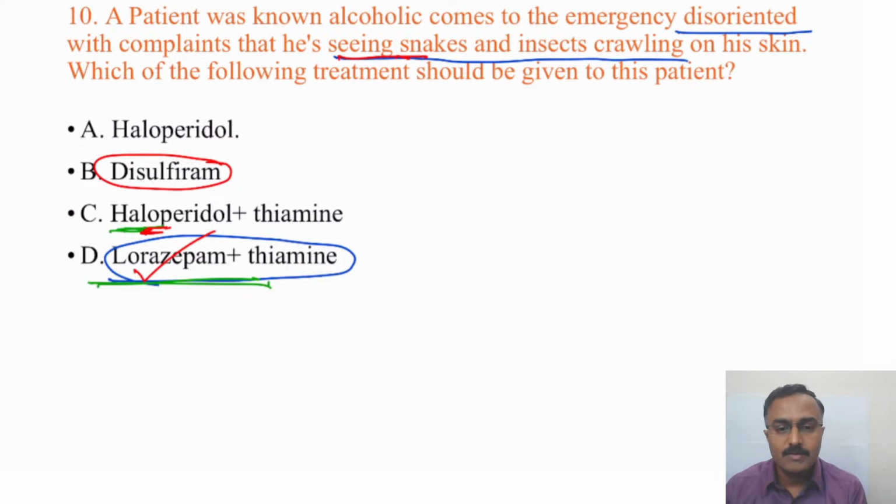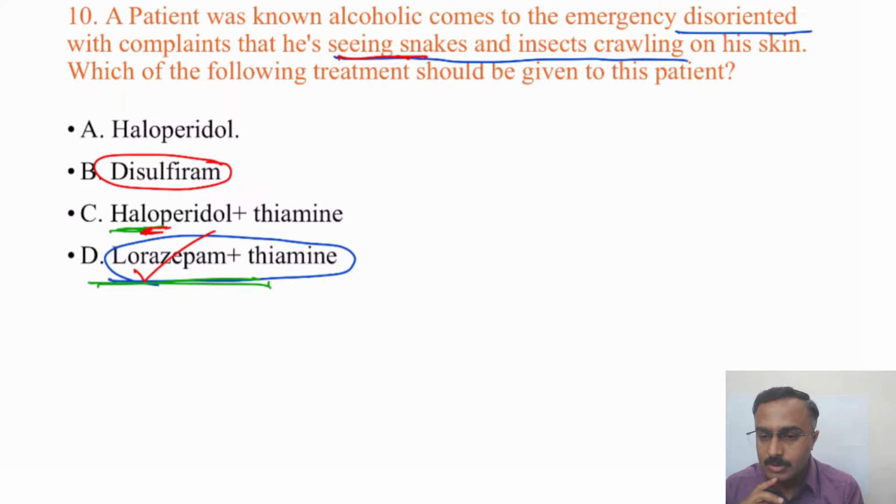Disulfiram is an aversive agent which is given after treatment of the withdrawal symptoms. Sukruti Soni and Mohit Singla, they have got it right. Well, Purnami, haloperidol, I just now explained that, the antipsychotic effect is not the one we are intending here.